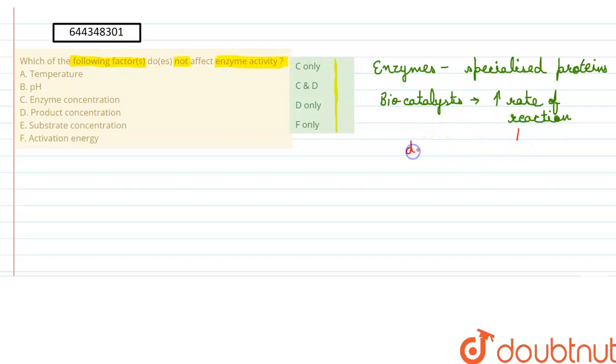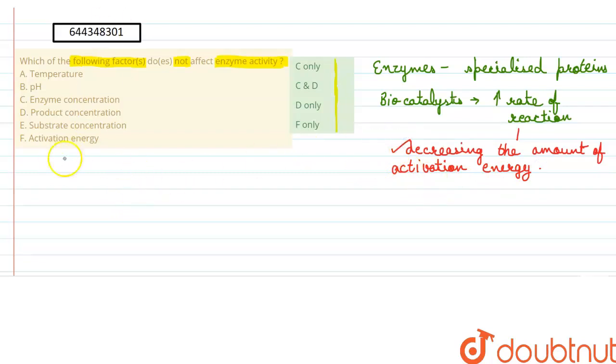They do it by decreasing the amount of activation energy which is required for the reaction to take place. Right? So this is the basic function of the enzymes.